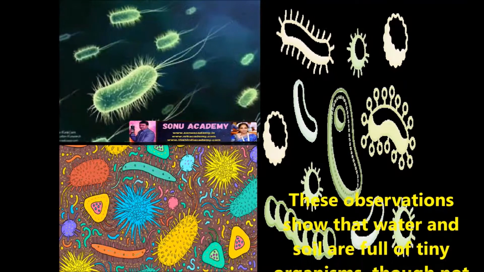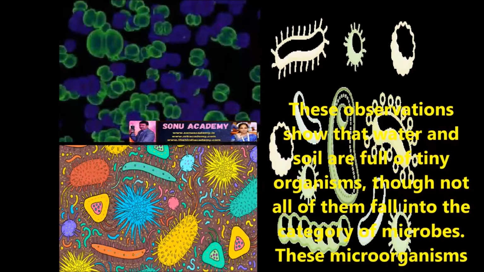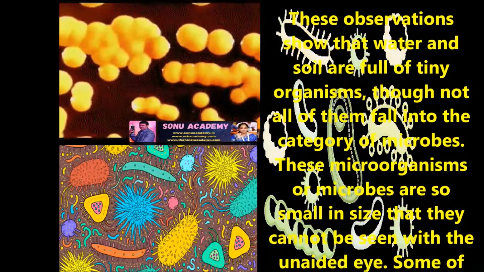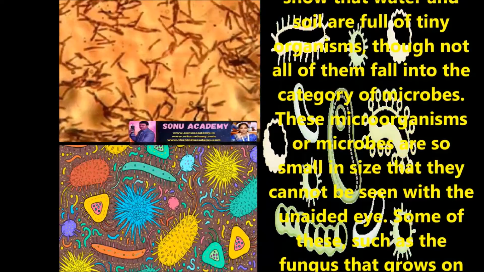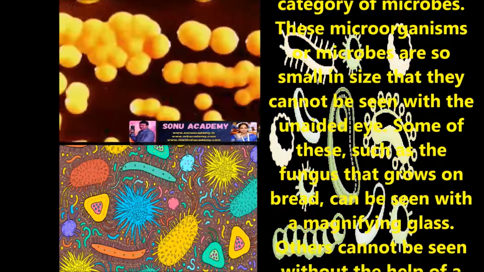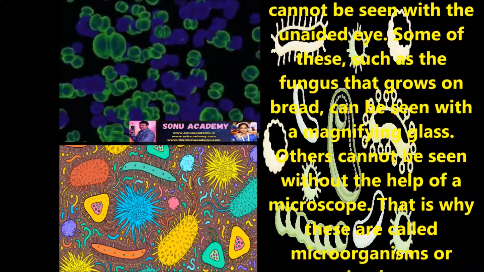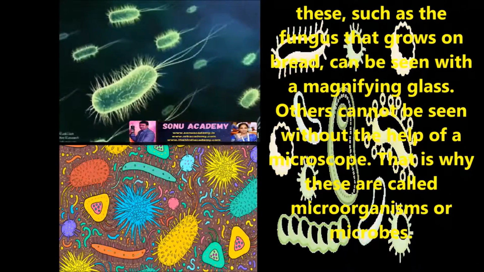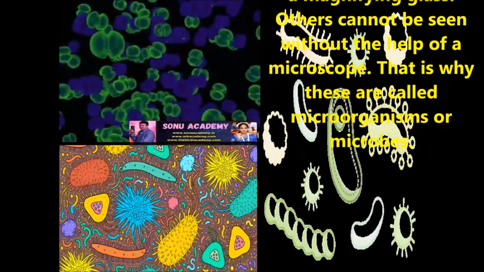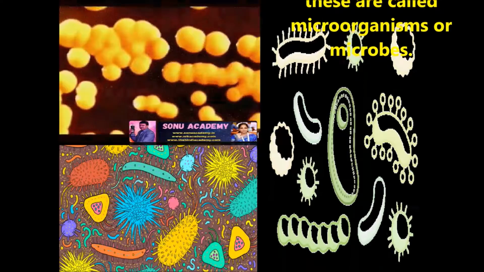Children, do you find tiny organisms moving around us? This observation shows that the water and soil are full of tiny organisms. Though not all of them fall into the category of microbes, these organisms or microbes are so small in size that they cannot be seen with the unaided eye. Some of these, such as fungus that grow on bread, can be seen with a magnifying glass. Others cannot be seen without the help of a microscope. That is why these are called microorganisms or microbes.